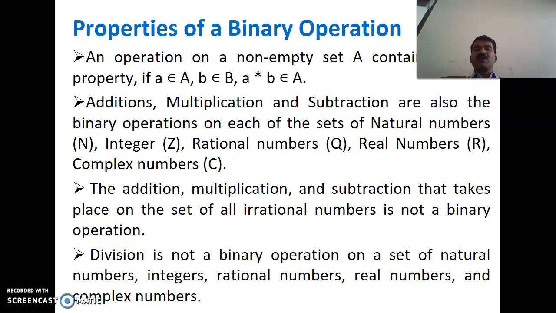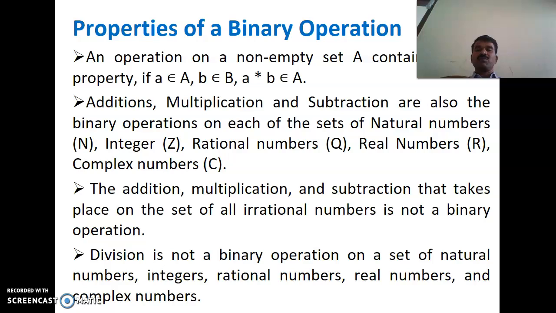An operation on a non-empty set A which contains the closure property: if a belongs to A, b also belongs to A, then a star b belongs to A. Addition, multiplication and subtraction are binary operations on each of the sets of natural numbers, integers, rational numbers, real numbers and complex numbers. But addition, multiplication and subtraction on the set of all irrational numbers are not binary operations. Division is also not a binary operation on the set of natural numbers, integers, rational numbers, real numbers and complex numbers.